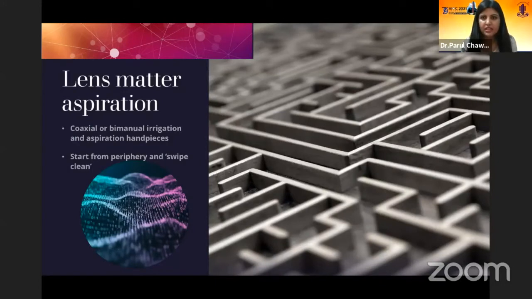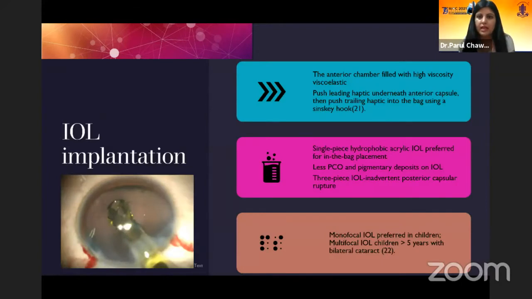Lens matter aspiration can be done using a coaxial or a bimanual irrigation and aspiration handpiece. We should start from the periphery and swipe the lens matter clean. The IOL implantation should be done after filling the anterior chamber with high viscosity viscoelastic. We should push the leading haptic underneath the anterior capsule and then push the trailing haptic into the bag using a Sinskey hook.